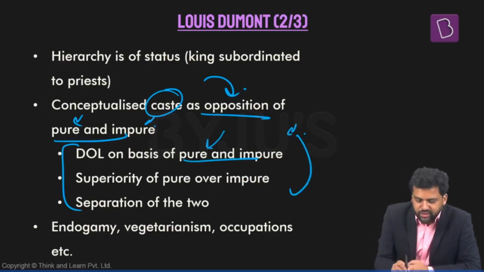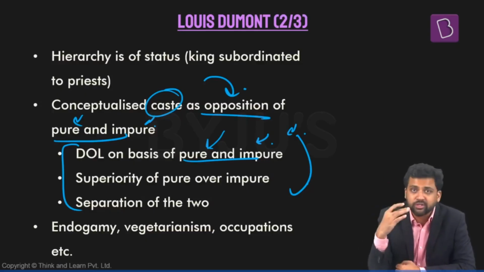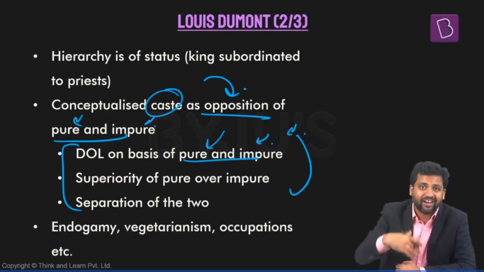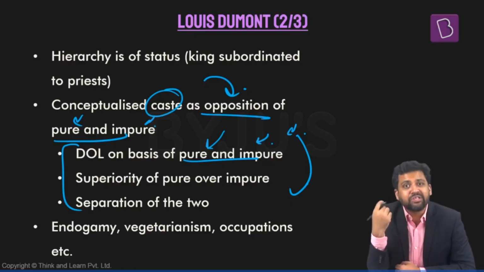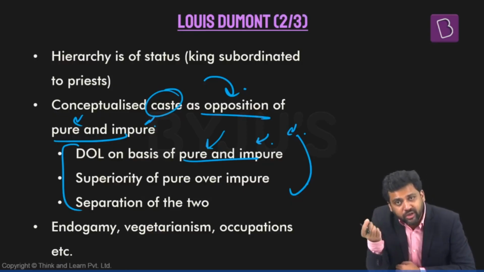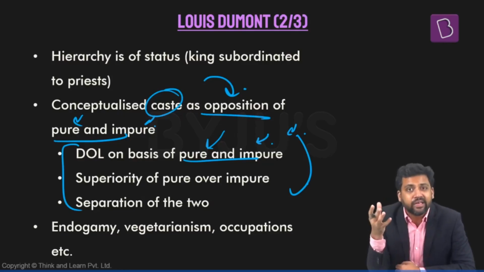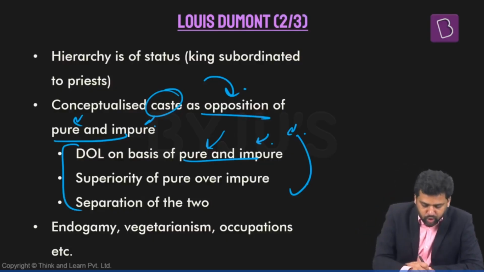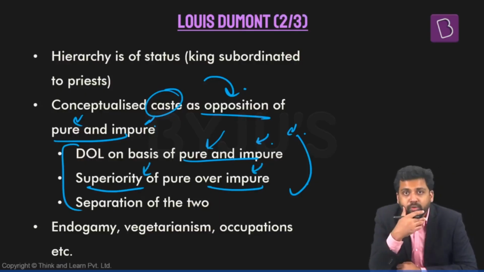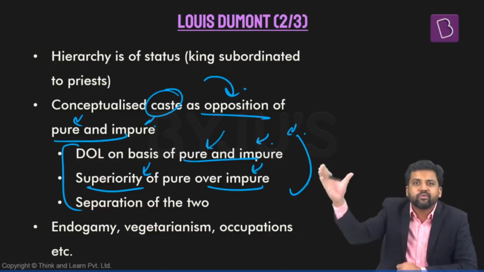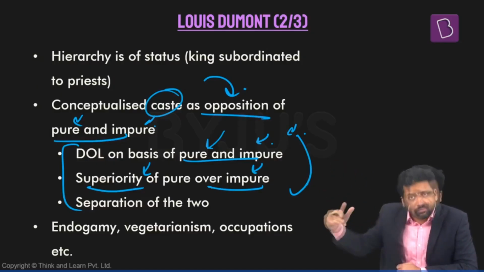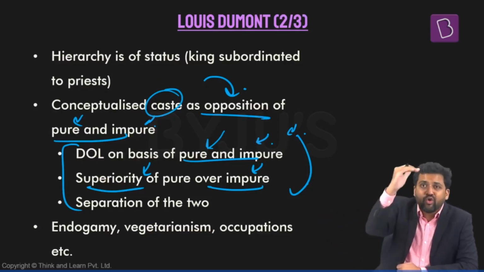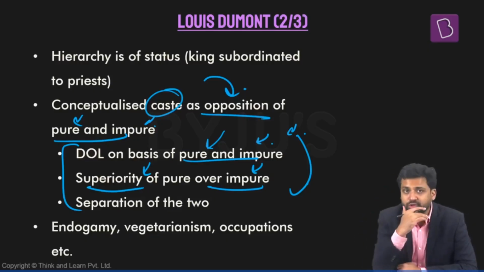Division of labor is on the basis of pure and impure. Different kinds of occupations are given different levels of purity and impurity. They're looked at from that angle. Things which are considered pure are also considered superior. Different activities which are considered impure are also considered inferior. Superiority of pure over impure. High levels of purity, superiority. High levels of impurity, it is assigned inferior status. So now you have gradation of occupations on the basis of that.